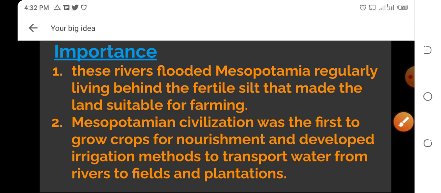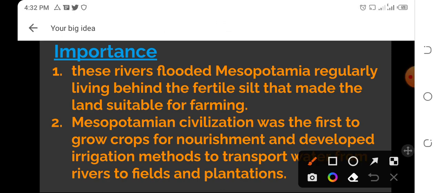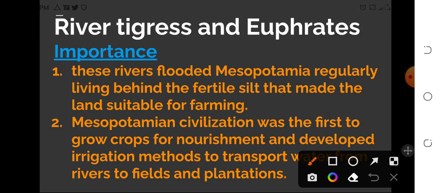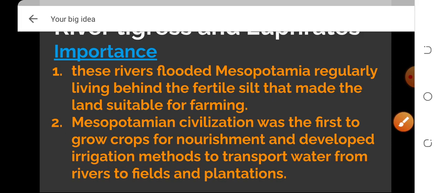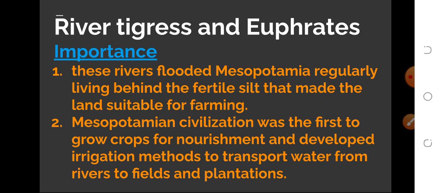Second point, the Mesopotamian civilization was the first to grow crops for nourishment and develop irrigation methods to transport water from rivers to fields and plantations. Irrigation is the transportation of water from rivers to fields or settlements.